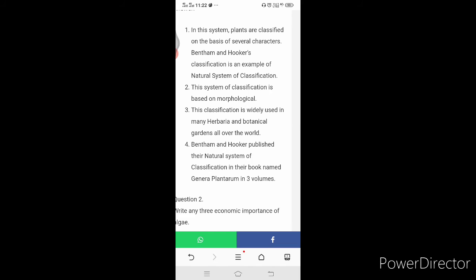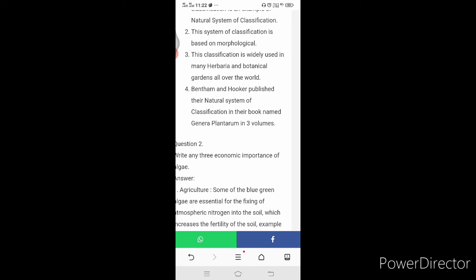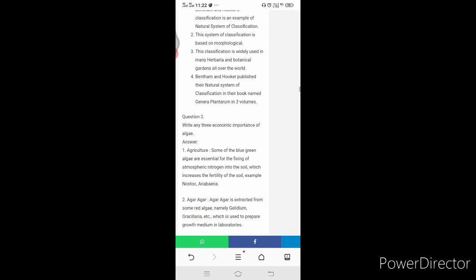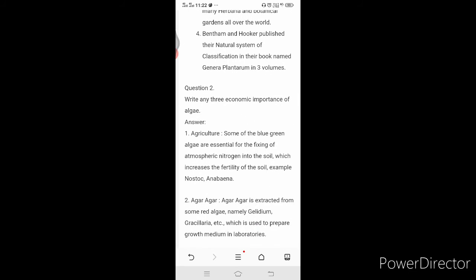The second point is, this system of classification is based on morphological characters. The third point is, this classification is widely used in many herbaria and botanical gardens all over the world. The fourth point is, Bentham and Hooker published their natural system of classification in their book named Genera Plantarum in 3 volumes.